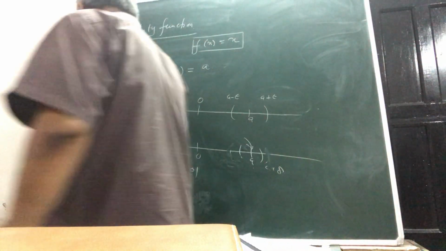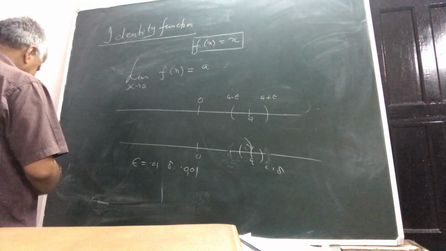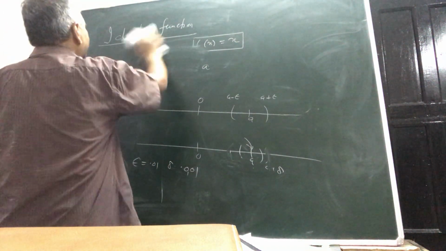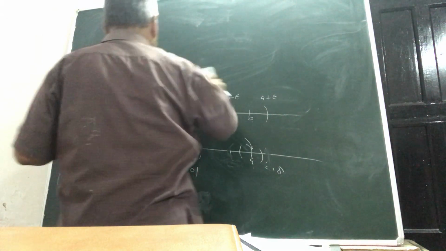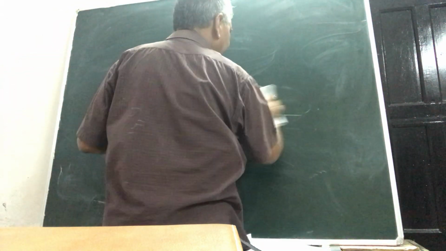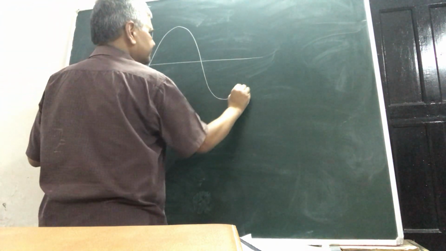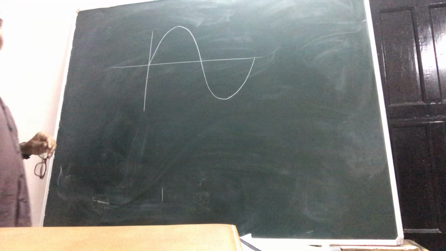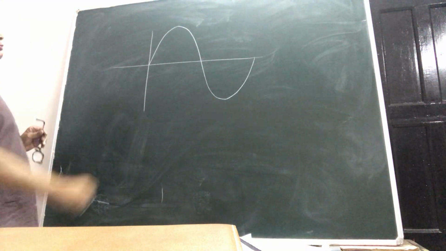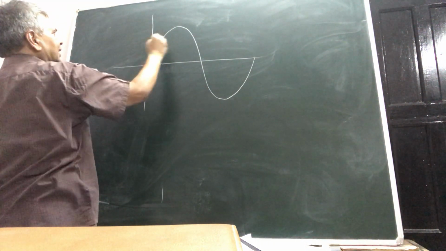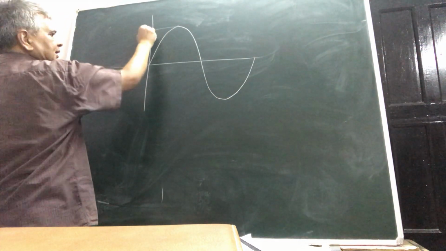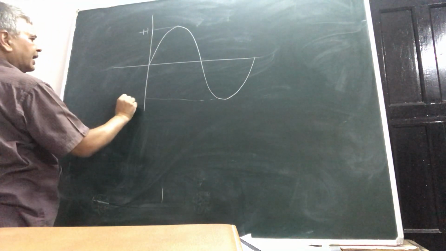So now I will take two more examples here for making you realize how this actually works. Suppose I take one example here. I will be drawing a big graph of sin x. Suppose this is the curve of sin x from 0 to 2 pi. This is the mark corresponding to plus 1, and this is the mark corresponding to minus 1.